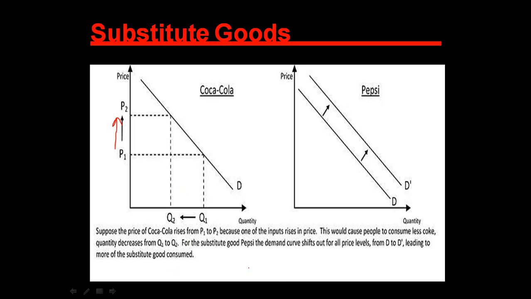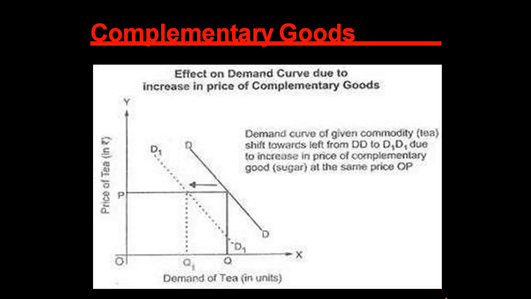For the substitute goods, Pepsi, the demand curve shift out for the all price levels from D to D dash, leading to more of the substitute goods consumed. Means if a price of Coca-Cola increases, then demand for Pepsi will increase, not the Coca-Cola. Although you may not find this type of situation in the market, because Coca-Cola and Pepsi are having products available in the market at the same price only.